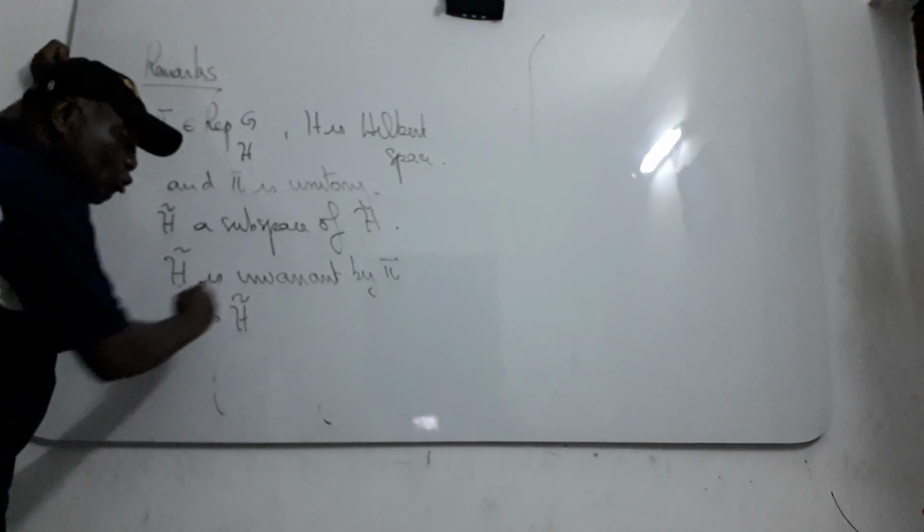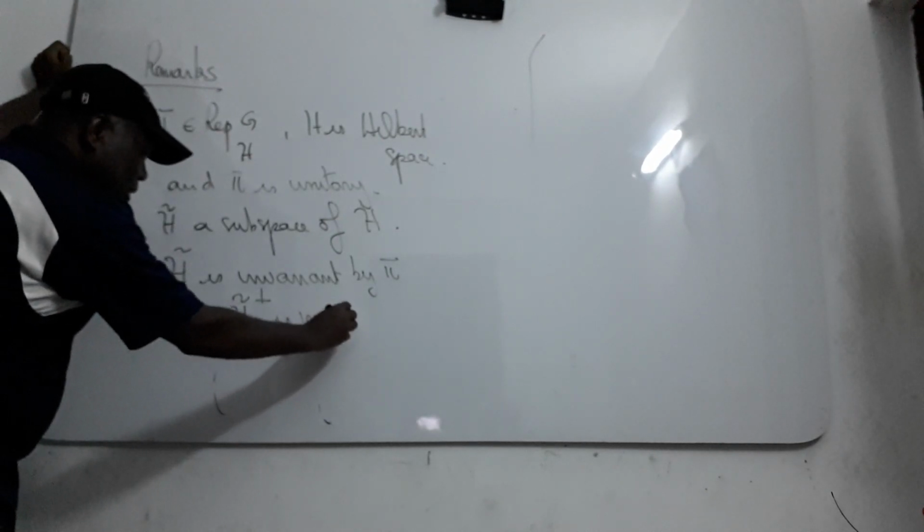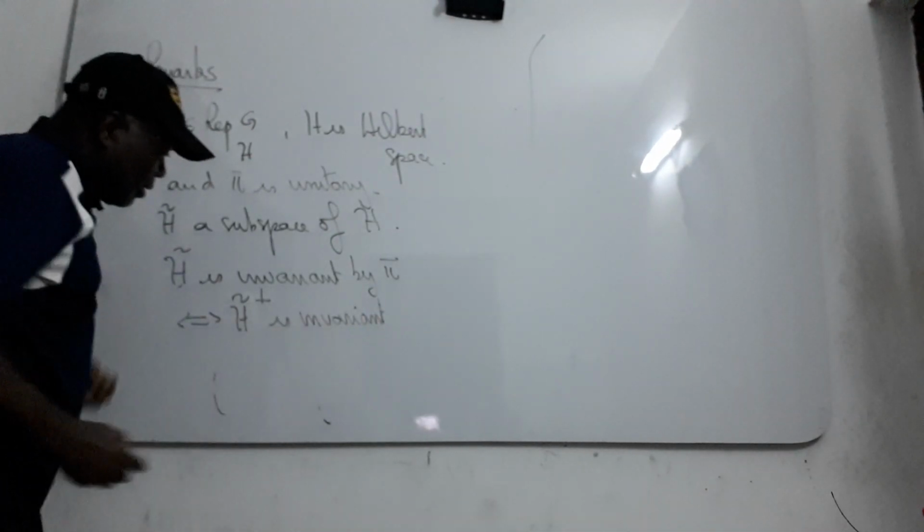We find that the orthogonal of H theta is also invariant by pi.